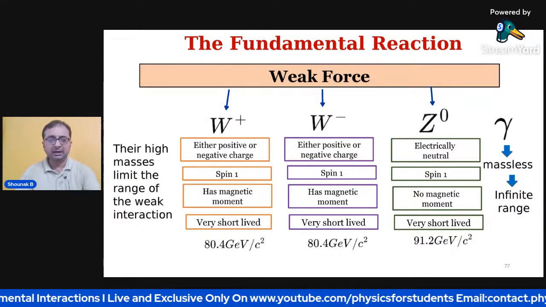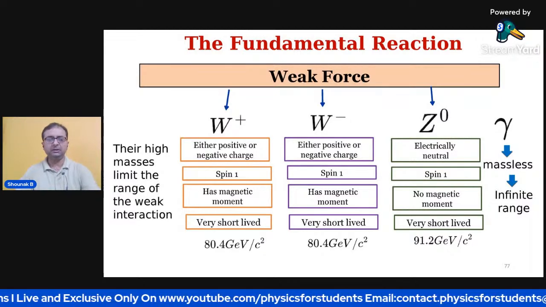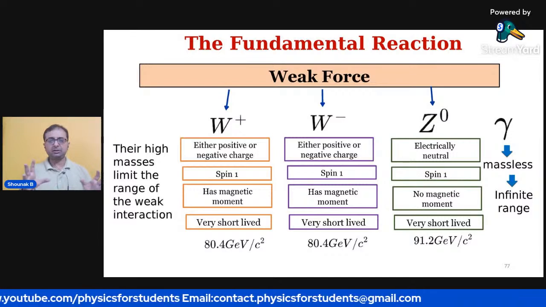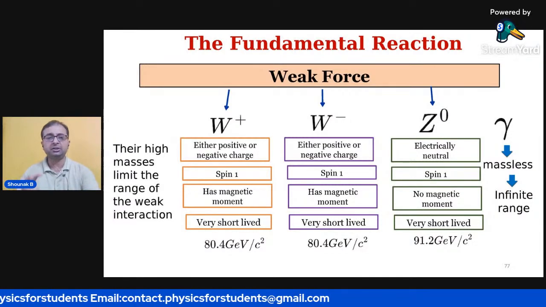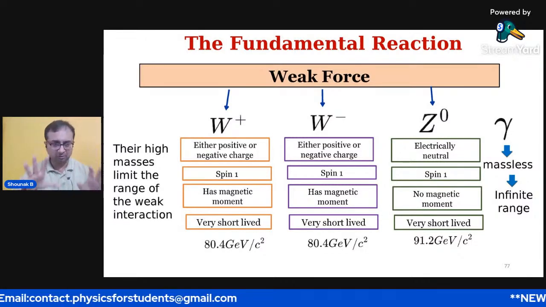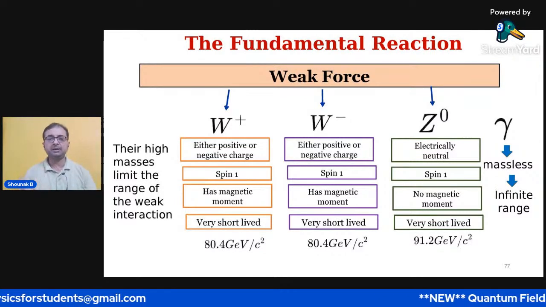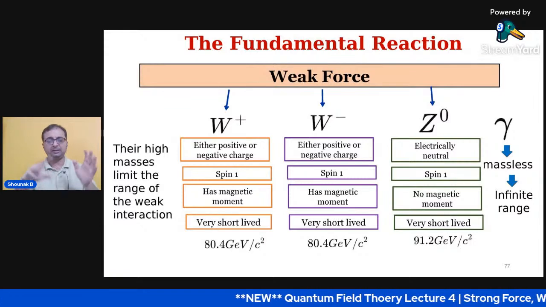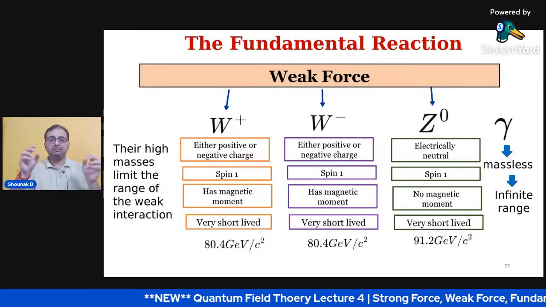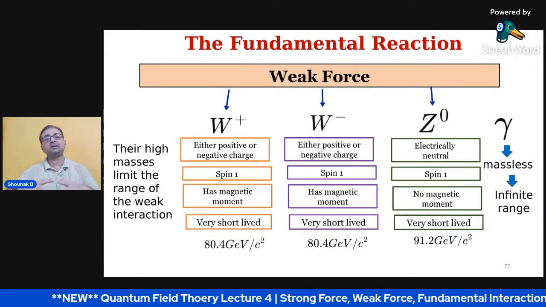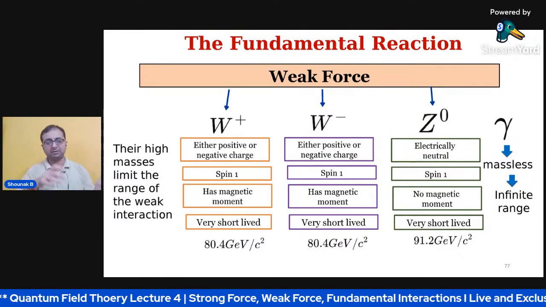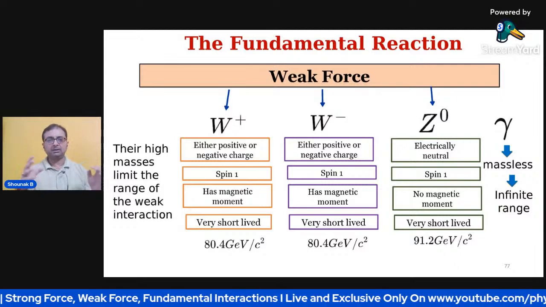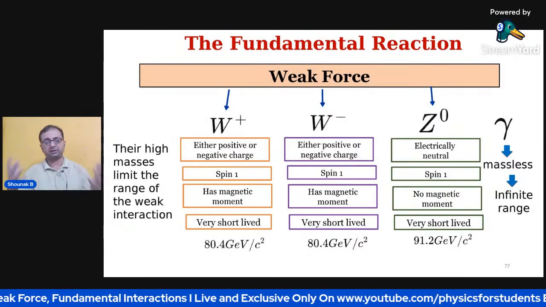Okay, here is a kind of summary of what is called the weak force or the weak interaction. In weak interaction, as you can see, fermions can exchange three types of forces: W plus, W minus, and Z bosons. The masses of these bosons are far, far greater than the mass of the proton and neutron. Obviously, proton and neutron do have a mass, but the masses of these bosons are far greater.